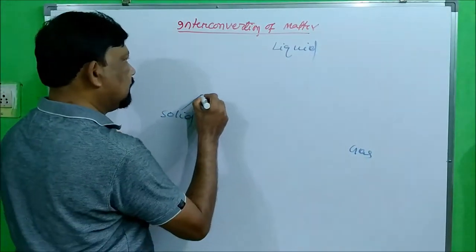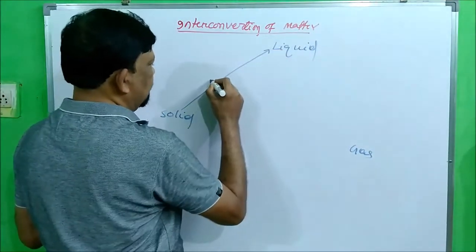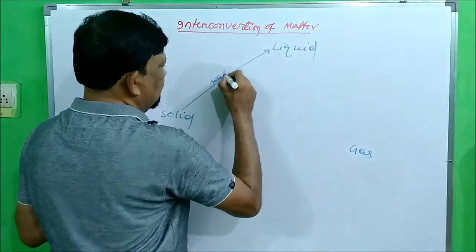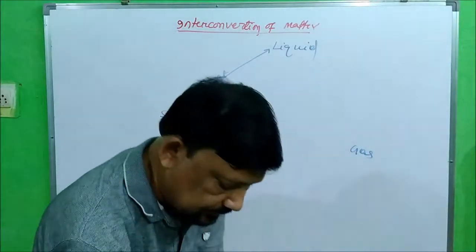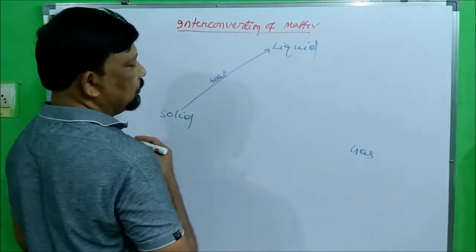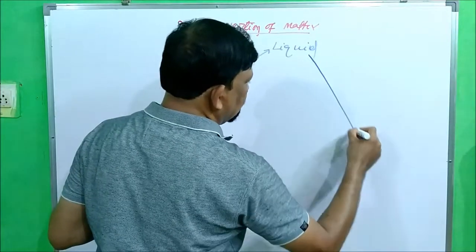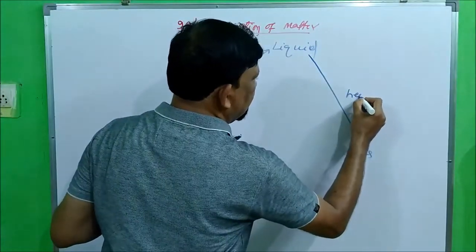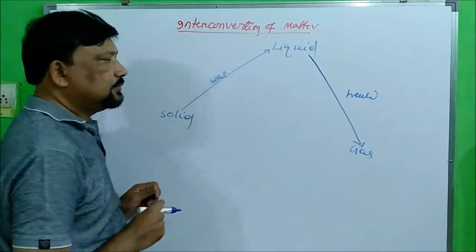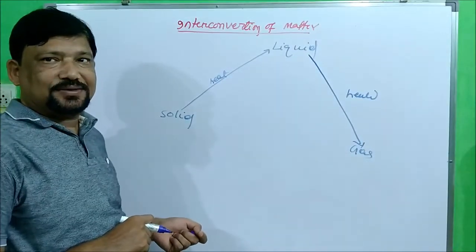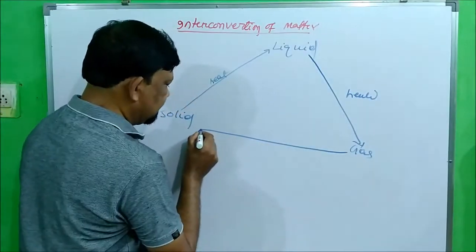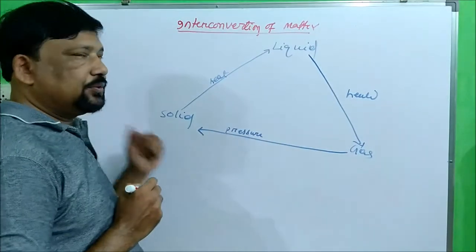When solid is heated, that gives you liquid, and when liquid is heated, that gives you gas. When gas is pressurized, it changes to solid.